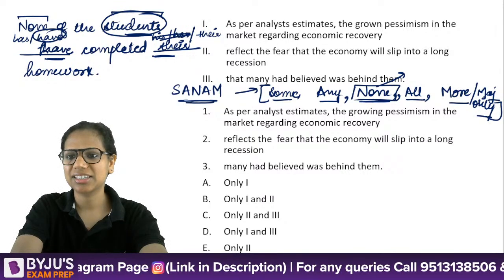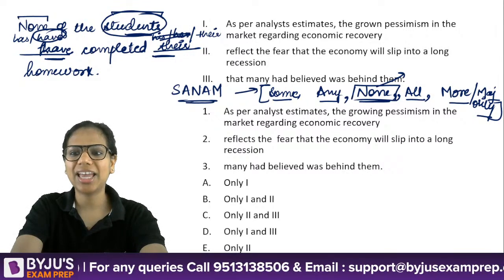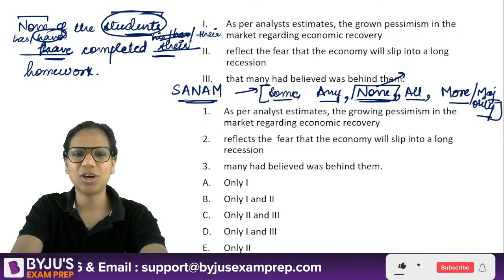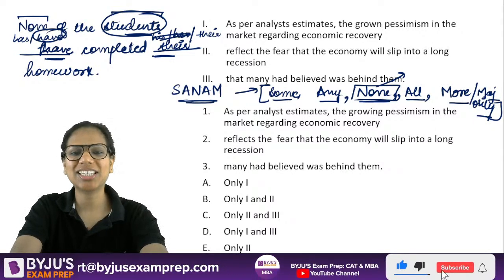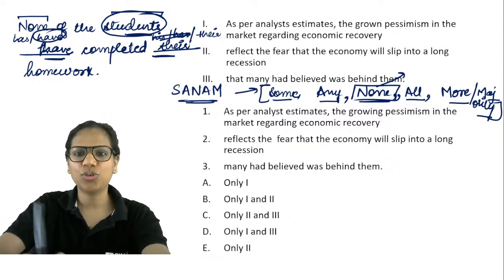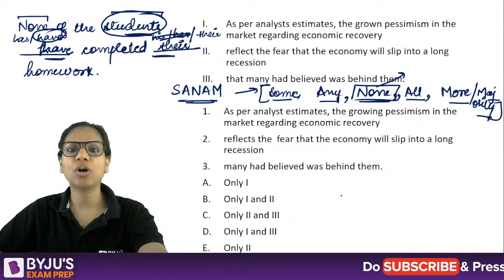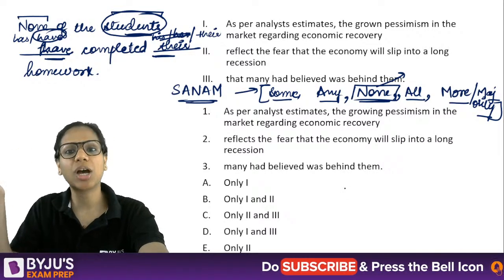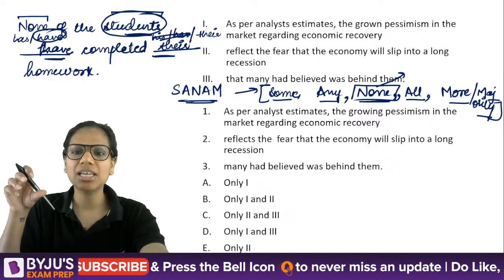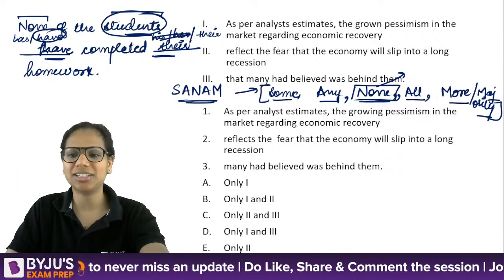Yes. None of the students have completed their homework. If I'm using have in the verb, then I need to use their in the pronoun. You can't make it plural in one case and singular in the other. Right? So all of these are pronouns. So some of the cake was brown in color. Some of the cakes were brown in color. When I say some of the cake, I'm referring to just a portion of one cake. Some of the cakes, multiple cakes are there. Some of them were brown in color.